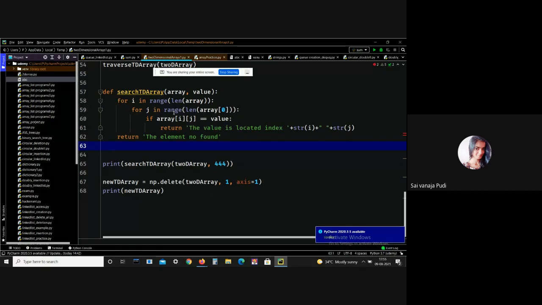If that particular row and column index value is equal to the value, then here I am giving that the value is located at the index, both row index and column index. And if that particular element is not present, then I am returning that the element is not found. Here, let me print.